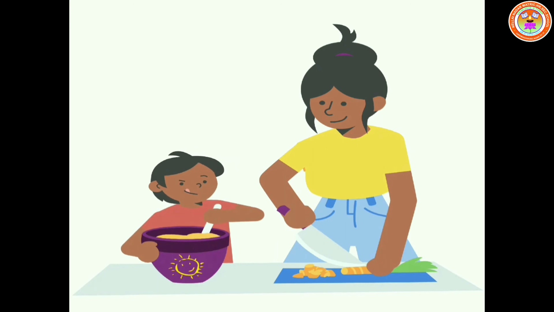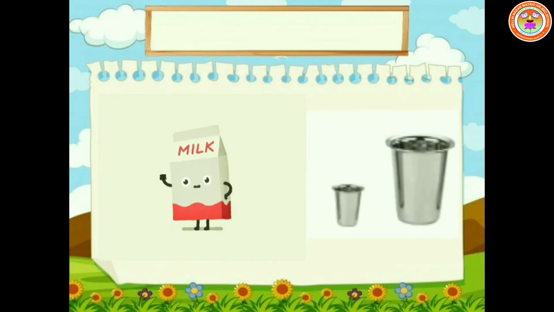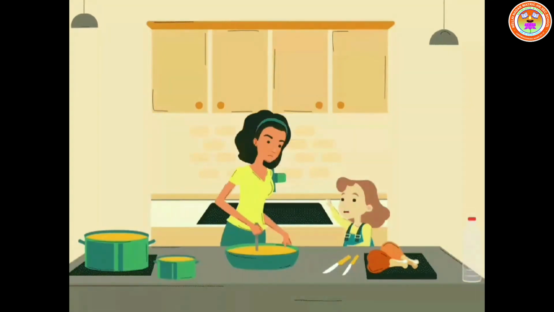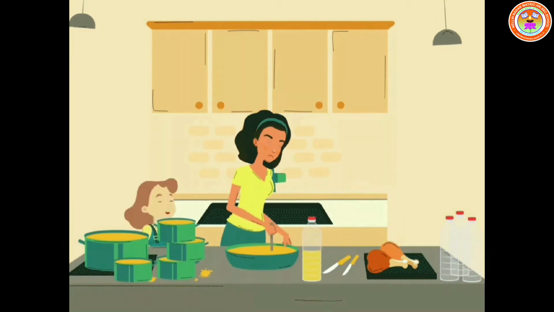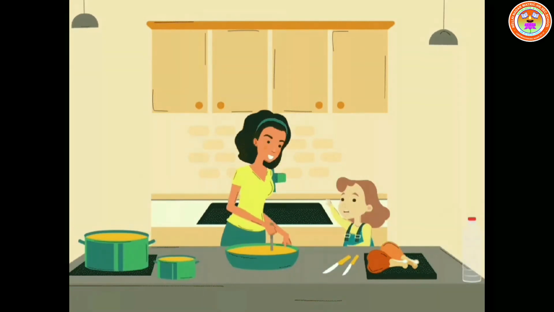Meena, pour 1 tumbler of water into the flour. Okay, Ma. The batter is so thick. Did you pour 1 full tumbler of water? Yes, Ma. Which tumbler did you use? Ma, I used the small tumbler. You have to use a bigger one. Okay, Ma. Meena, now bring your 2 tumblers of water to pour in this milk. Ma, I have brought water in big tumbler. Meena, now you should have brought water in the smaller tumbler. Ma, sometimes you ask me to bring water in big tumbler and sometimes small tumbler. I don't know when to bring in big tumbler and when to bring in small tumbler.